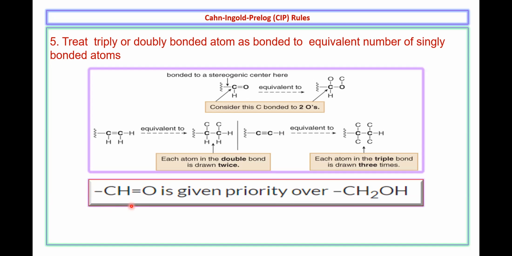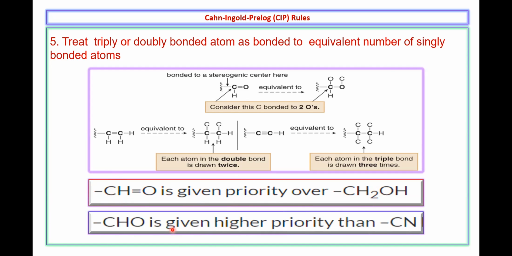So that's the reason why CHO is given priority over CH2OH. Why? Because C is attached to two oxygen atoms here, and here C is attached to only one oxygen atom. Similarly, CHO is given priority over CN. Even though we have three nitrogen atoms, it is two higher atomic number atoms, right?